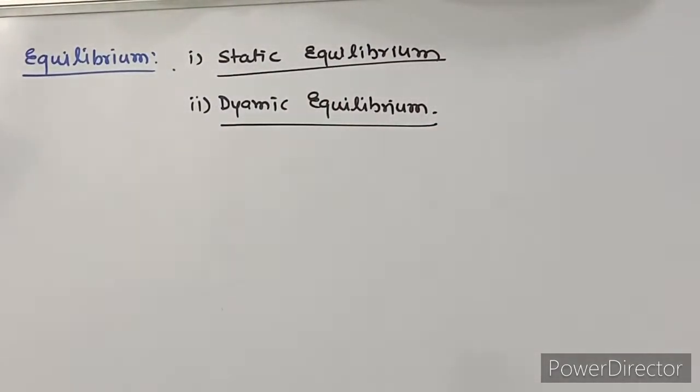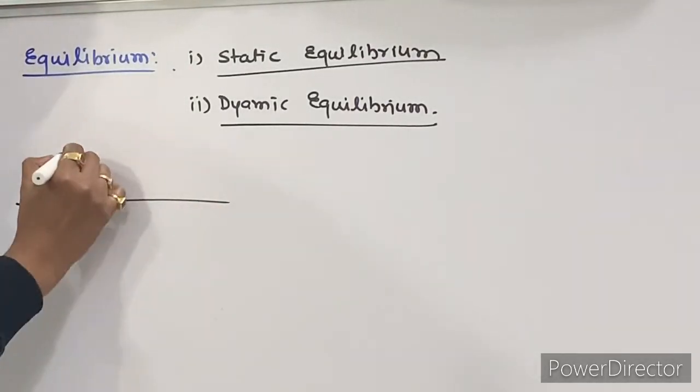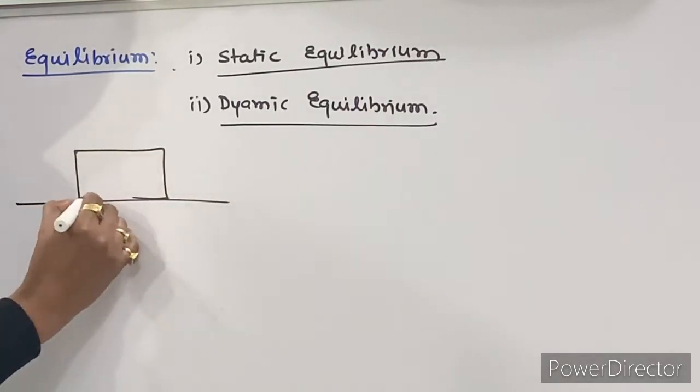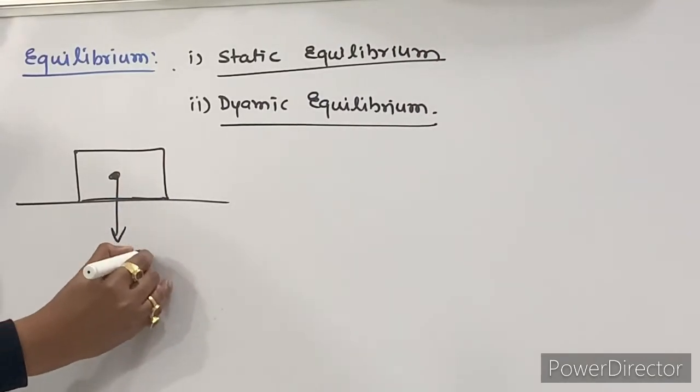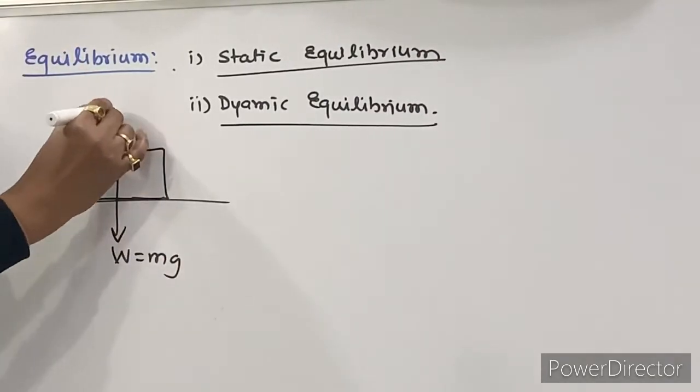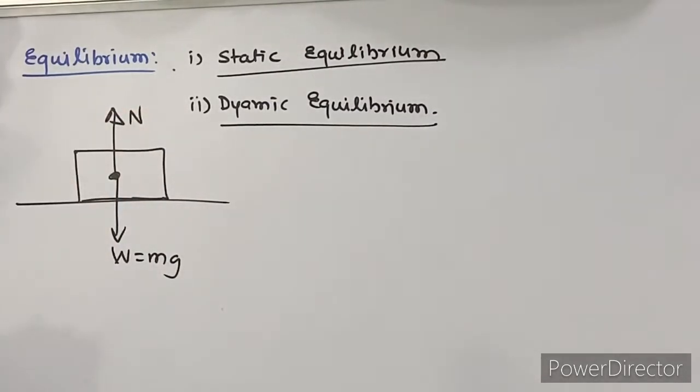Now what are the examples of static equilibrium? Say a book lying on this table. You can say this is the object lying on this table. This is the weight, acting from the center of gravity. This is the normal reaction, which acts in the upward direction. This is called static equilibrium. What is dynamic? Dynamic means the body is in motion. For dynamic equilibrium, you take the example of a planet revolving around the sun. That motion is called what?